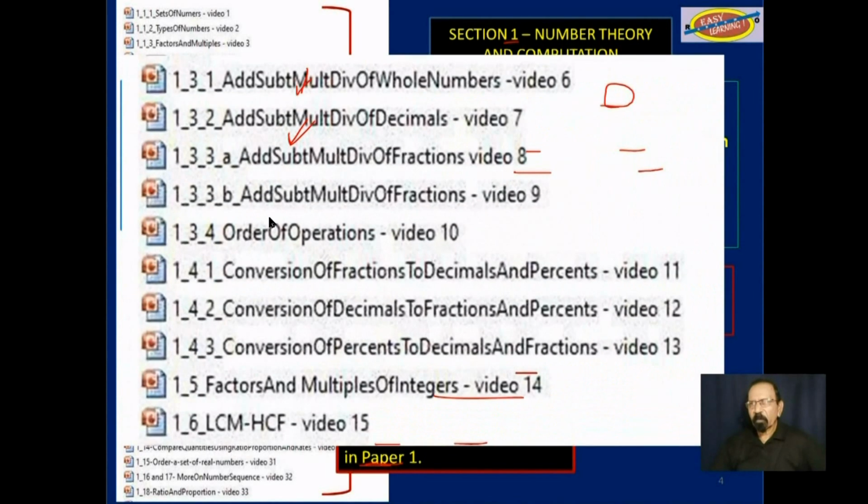But coming back to the syllabus here, these objectives here, if you consider this part here, let me expand that. You will notice you have work like add, multiply, subtract, divide whole numbers, that's video 6, and add, subtract, multiply, divide decimals, video 7, and so on. This is the type of work that is normally done in grade 4, 5, and 6 in primary school. So this syllabus begins at the primary school level and then progresses.